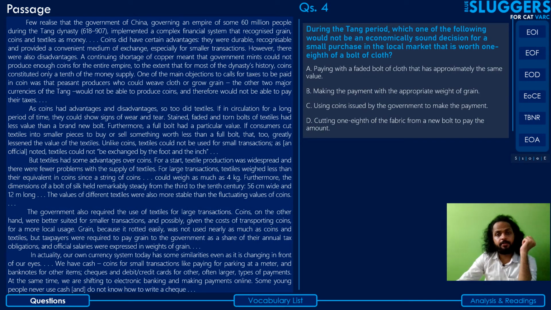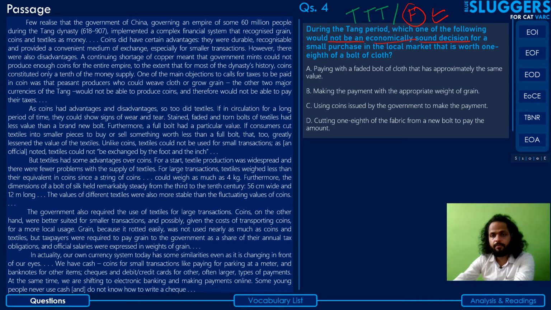Okay guys, coming to the next question, last question. During the time period, which one of the following would not be an economically sound decision for a small purchase in the local market that is worth 1/8 of a bolt? Please note that we are supposed to select the option which would not be an economically sound decision. So that means that three of these options would represent decisions which are economically sound, and one option would represent a decision that is not economically sound. And that's the one that will be your answer.